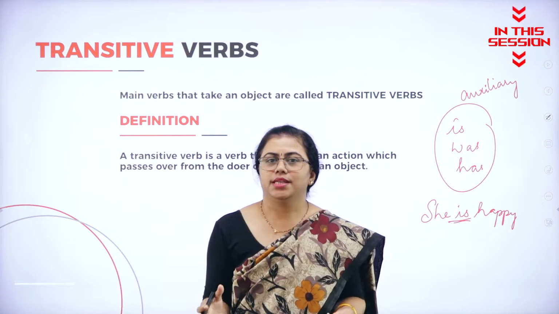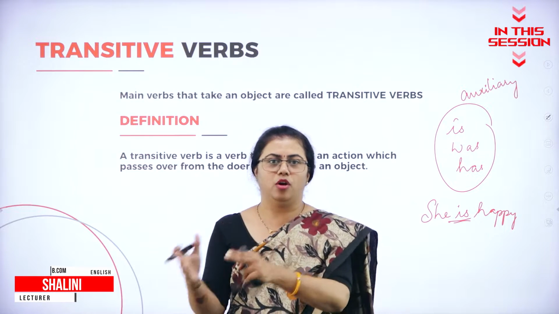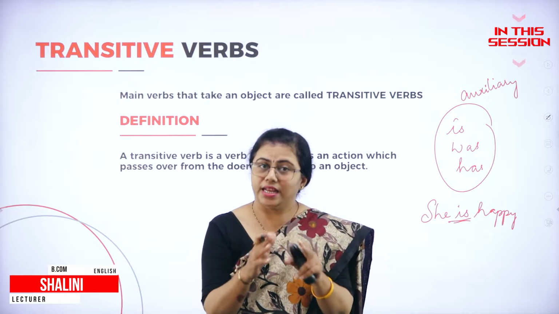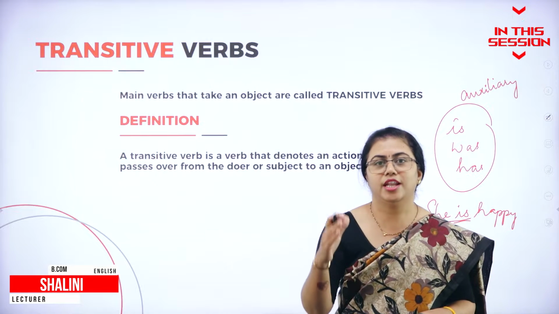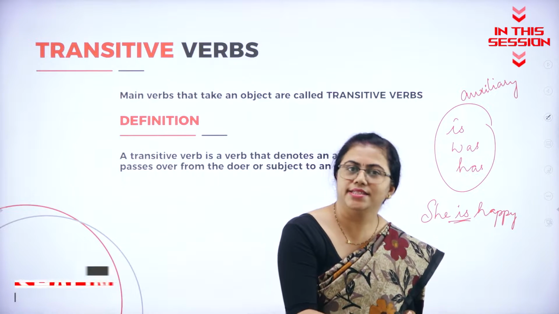In any sentence, if the sentence pattern is subject, verb and object, or verb and object, if there is an object, then only it is called a transitive verb.